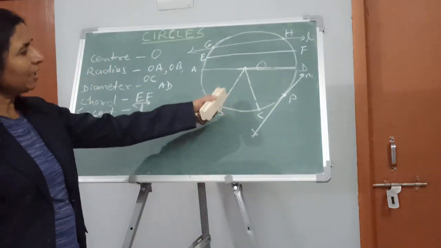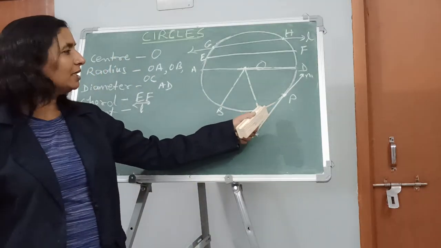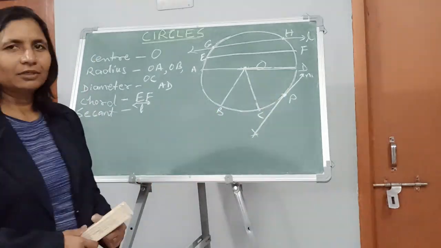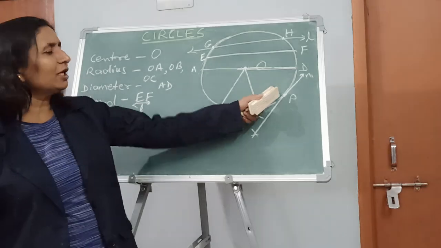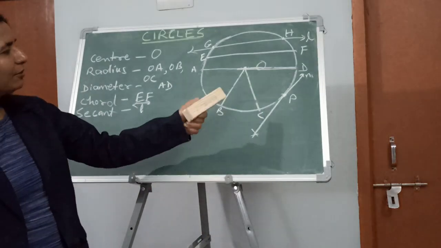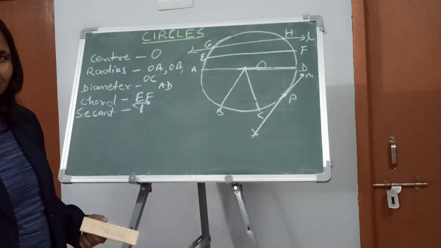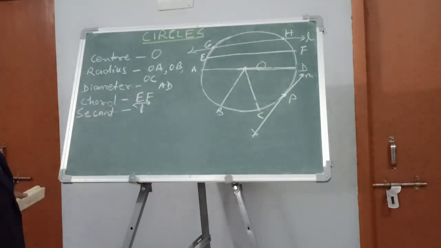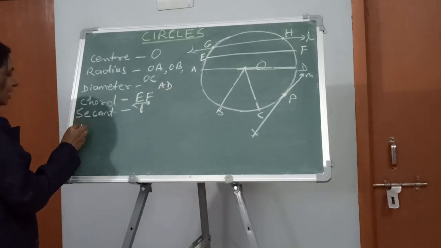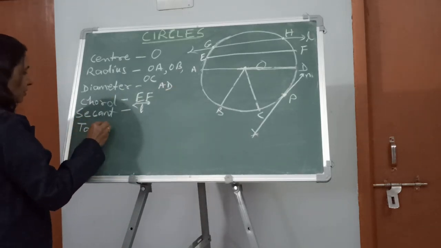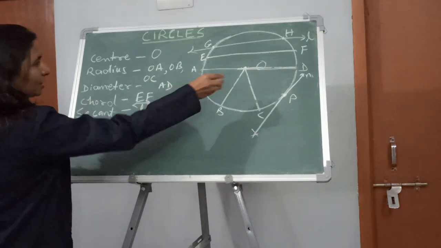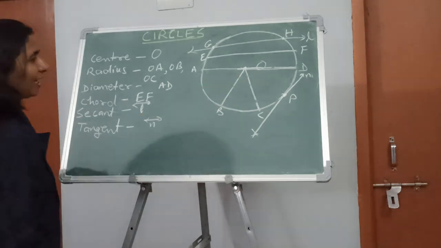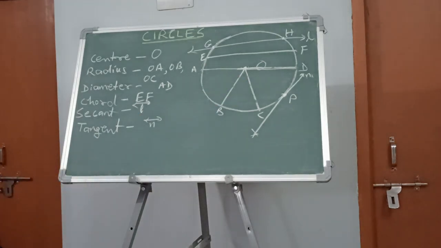Okay, so there is one line. Suppose that the line is L, and this is intersecting or touching the circle at only one point. At how many points? Only one point. Say this point is P. What will this line be called? इस line को हम क्या कहेंगे? Tangent, right? So tangent intersects the circle at only one point. So here in this diagram we can say that the tangent is this line L. This line L is a tangent for this circle.